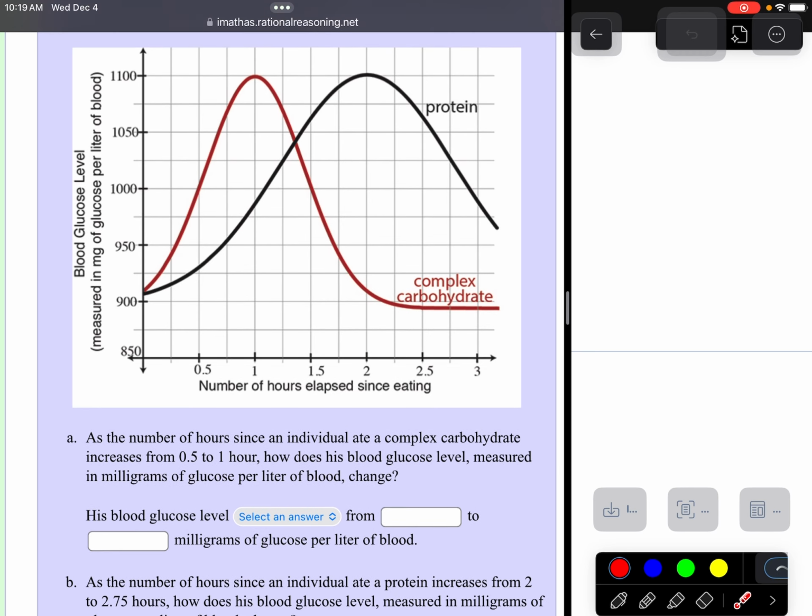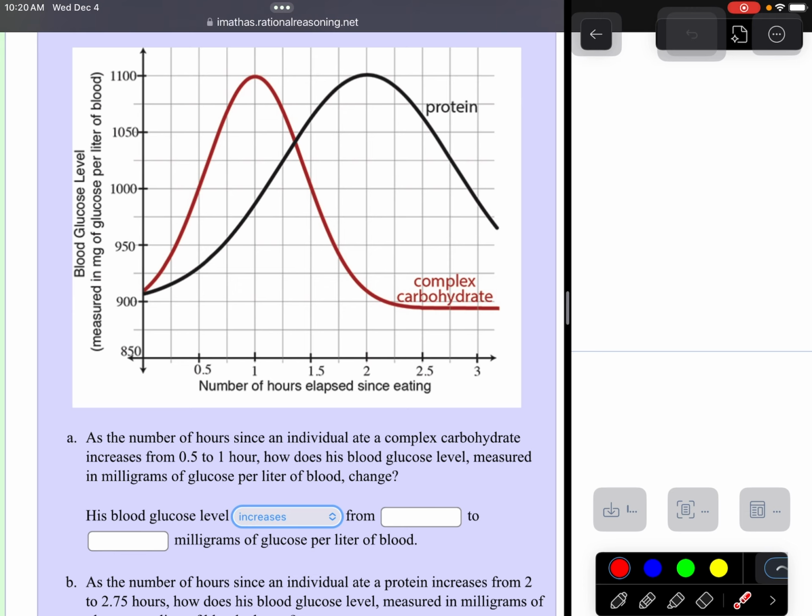Your first question says, as the number of hours since an individual ate a complex carbohydrate, so we're looking at the red graph, from half to 1, how does the blood glucose level measured in milligrams of glucose per liter of blood change? If we were to graph just that little section, that function is still increasing from a half to 1. It's going uphill.